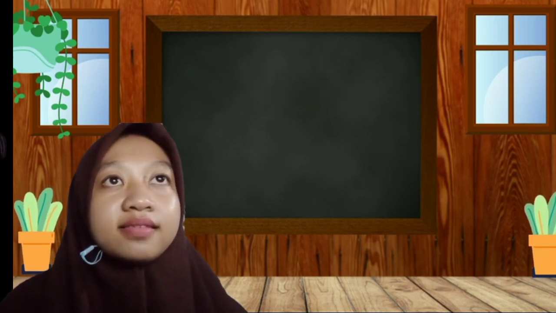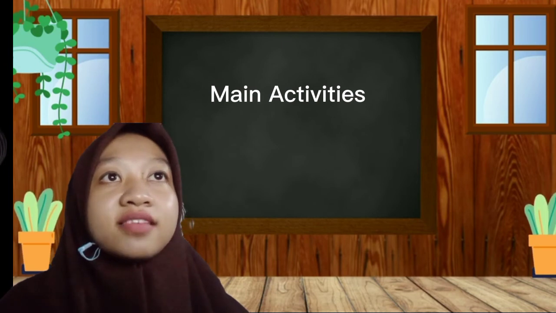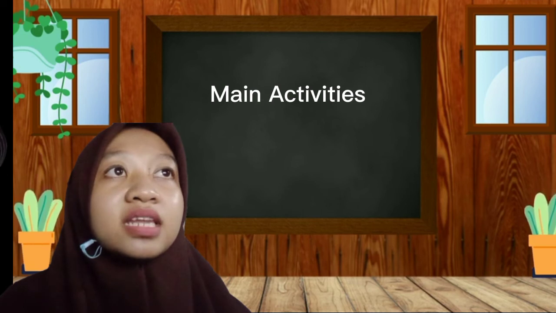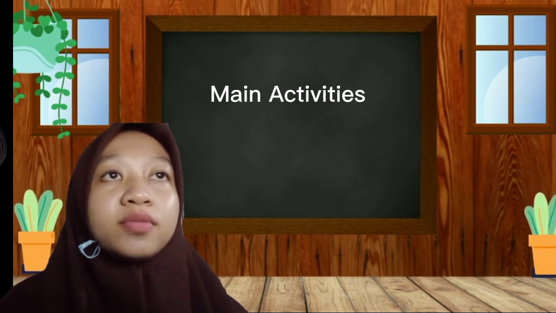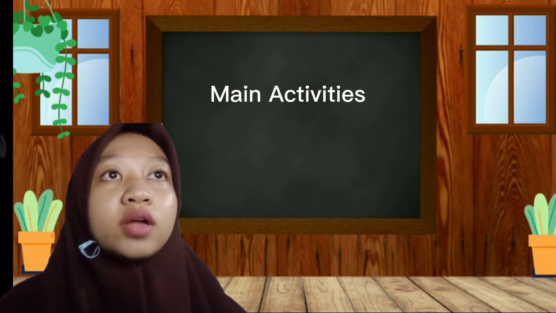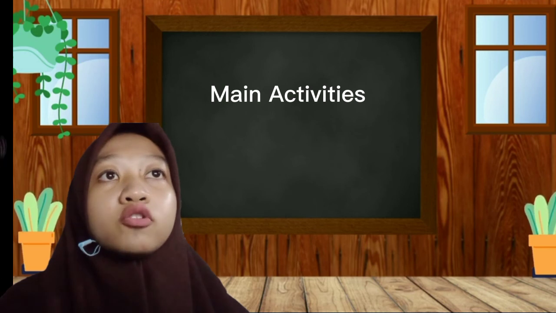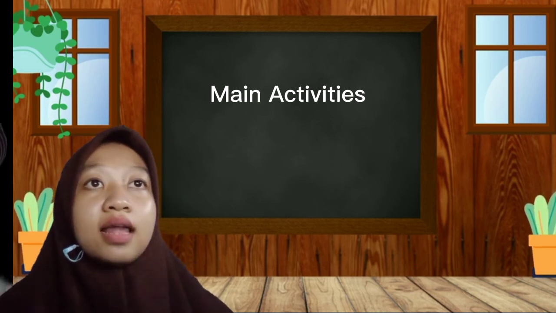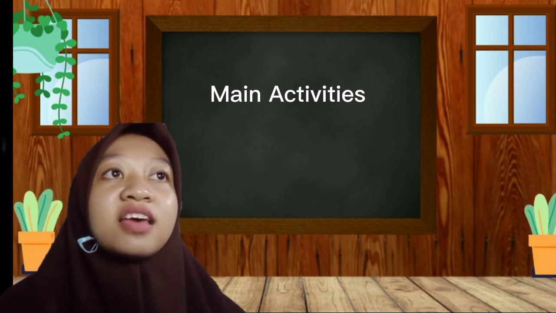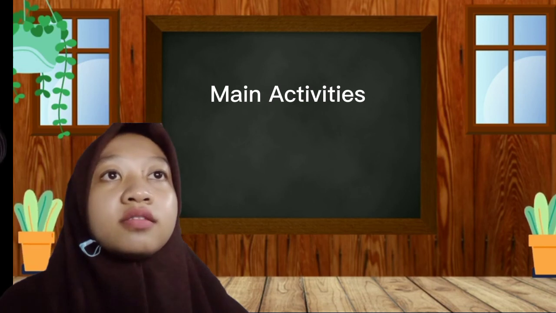Okay, next, the main activities. The first, I will assign you to report back what you have seen and read, and two, you do group discussion in class, and three, write a diary of what you have read, and four, write a short book review, and the last, provide a note or reading place where you note the title, publisher, level and star, and dates and comments.